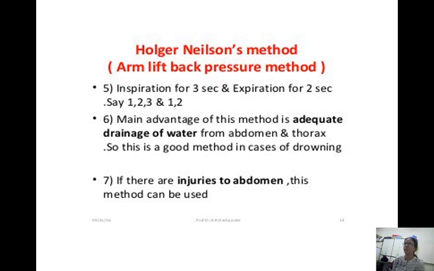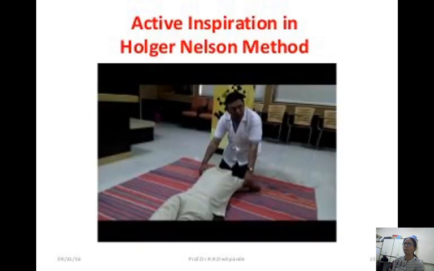of water. And if there are injuries to the abdomen, this method can be used, because here we are putting pressure on the thorax region, on the scapular region. So if there are injuries to the abdomen, this method can be used. He is doing the inspiration by pulling the arms up.